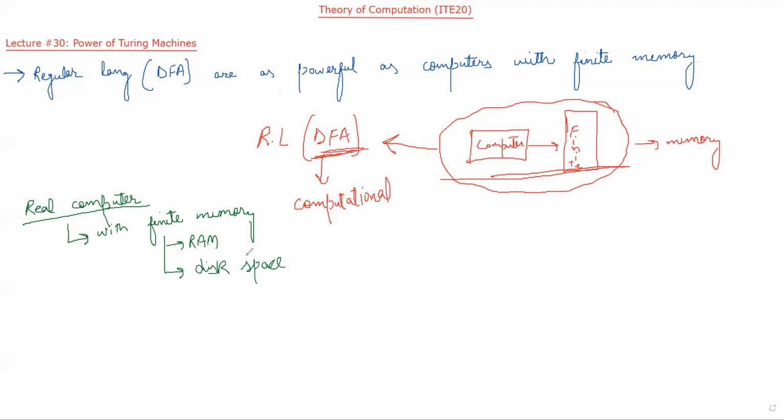So our real computers are as powerful as regular languages, or DFAs.